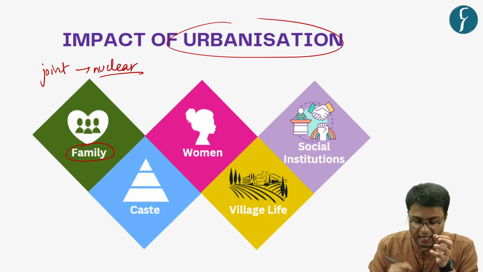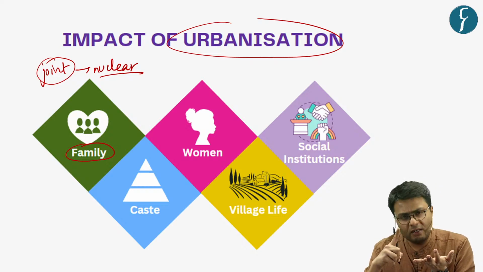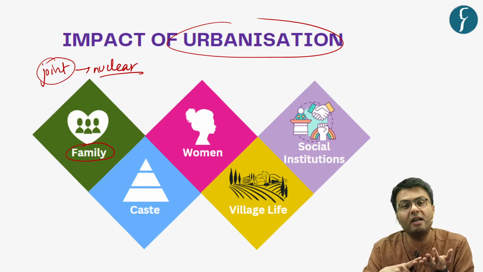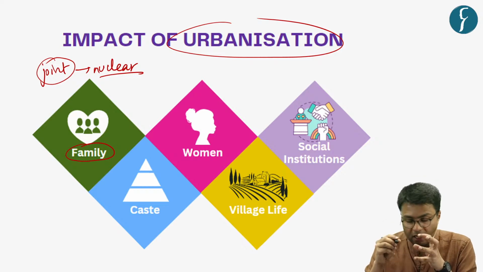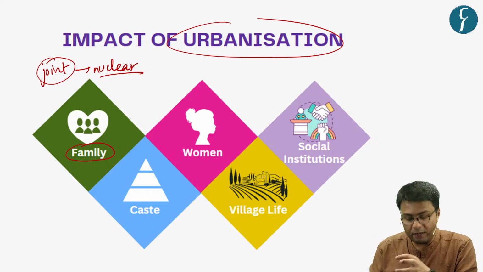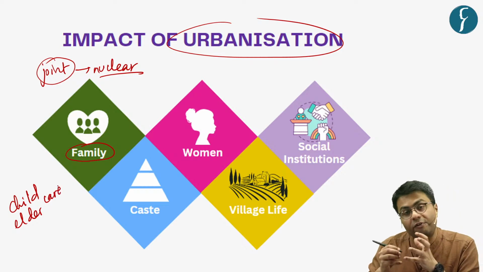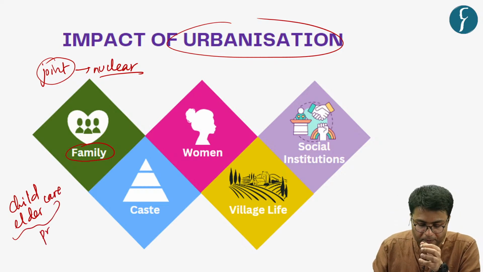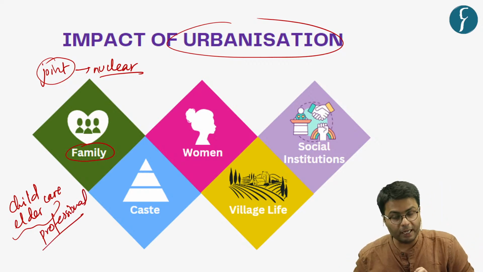Because naturally, in any joint family system, childcare activities and care of senior citizens are undertaken by family members themselves. But on the other hand, as far as nuclear families are concerned, activities such as child or elder care are not taken by the family members but rather by professionals. Hence, this has changed the system of the Indian family.